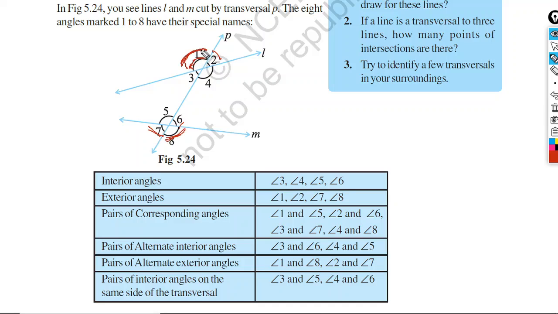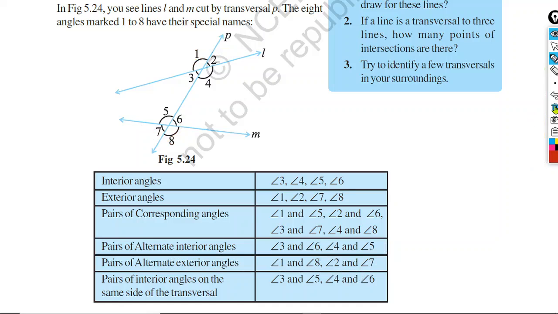Angle 1 and angle 8 will be a pair. Similarly, another pair is angle 2 and angle 7. So the pairs of alternate exterior angles are angle 1 and angle 8, and angle 2 and angle 7.